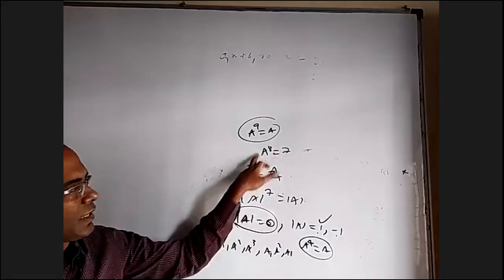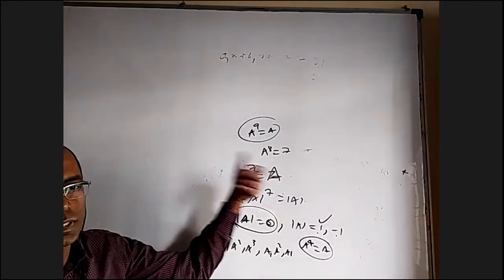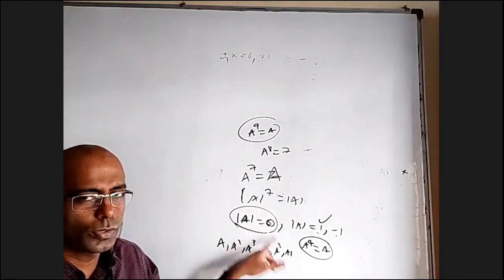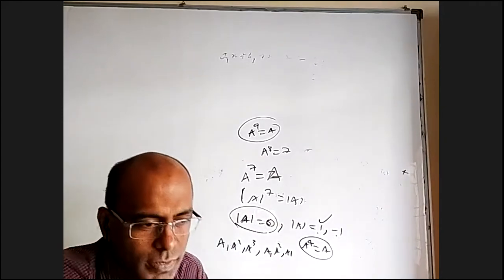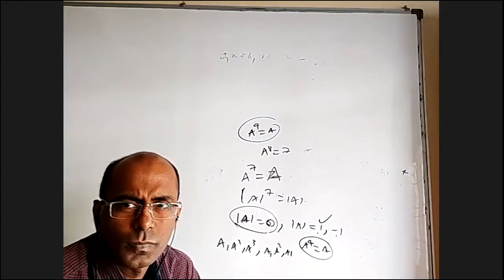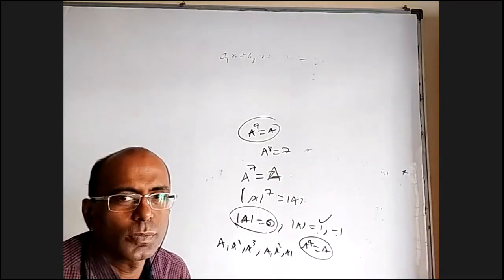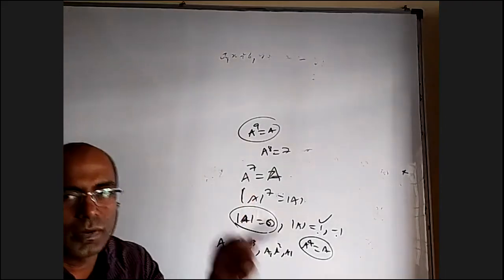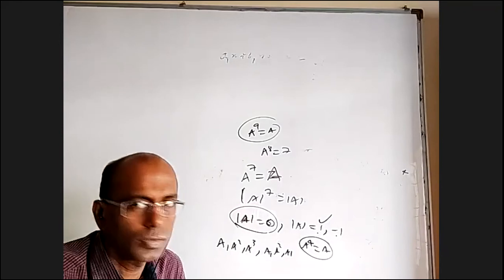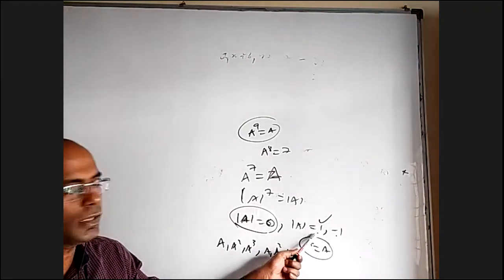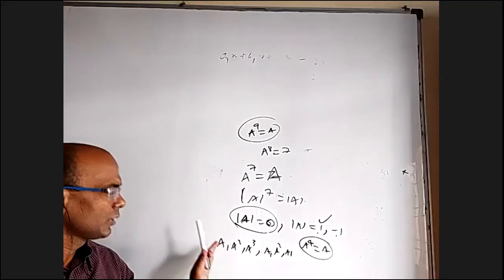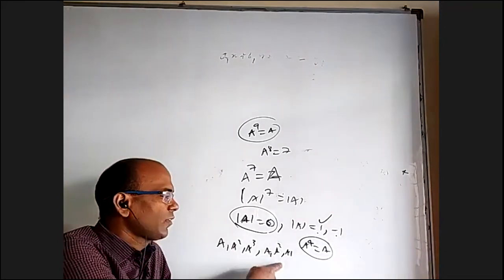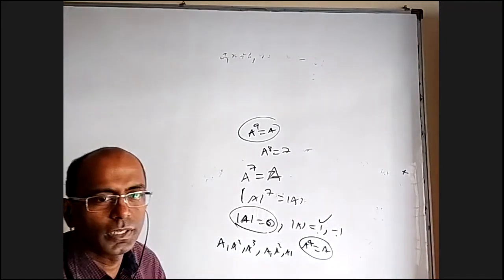Because if A power 8 is I, then the det should be either 1 or minus 1. But there is no guarantee that it is 1; it can be 0. If A is 0, A power whatever you take can never be the identity matrix, isn't it? If A is 0, A square is 0, A cube is 0, A power 4 is 0, how can something be the identity matrix? It can't be. So don't think periodic matrix means A power something should be the identity matrix sometime or other. That is only the case when A is not equal to 0. If A is 0, I'm sure I can make a matrix where A power 4 will come as A, then A power 5 will be A square, and these three will repeat periodically.